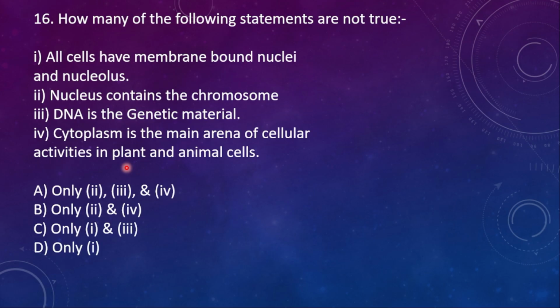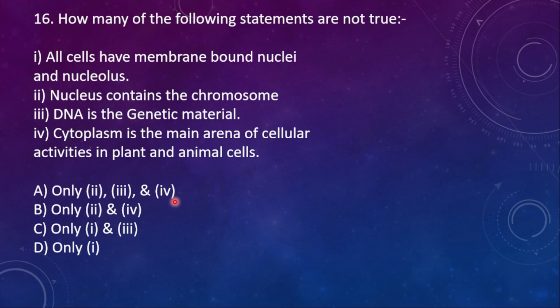16th question, how many of the following statements are not true? Statement 1, all cells have membrane bound nuclei and nucleolus. 2, nucleus contains chromosome. 3, DNA is genetic material. 4th, cytoplasm is the main arena of cellular activities in plant and animal cells.